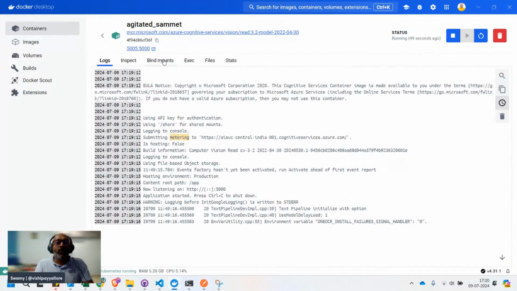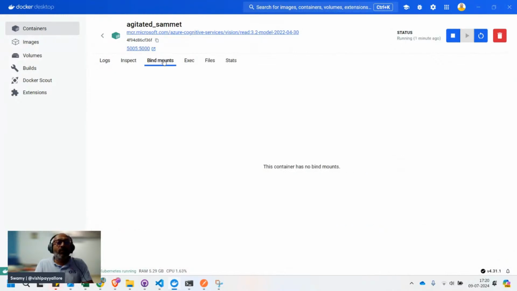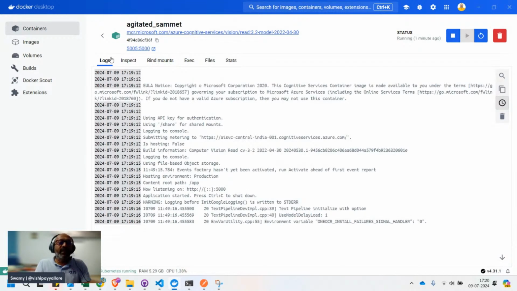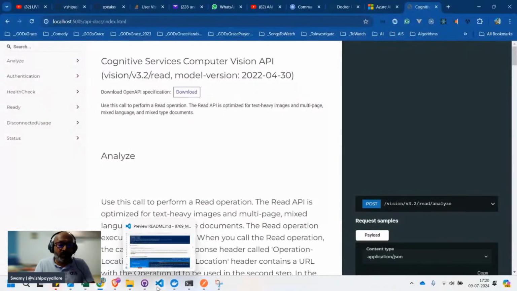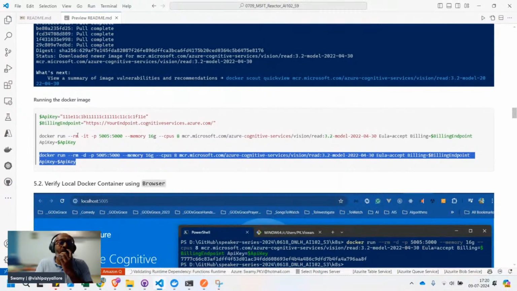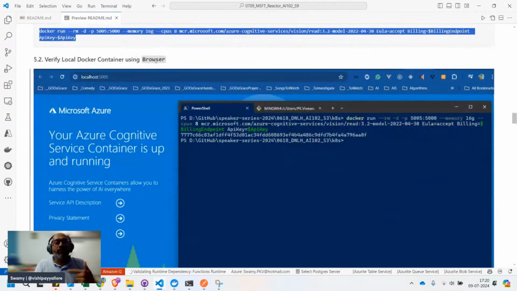And how do we know which is the host port and which is the Docker port? Once you go inside the logs, you see that it is listening on port 5000. So that's the Docker port, and 5005 is the host port. And that's cool. We have created both interactive as well as detached mode, and we are able to validate this.